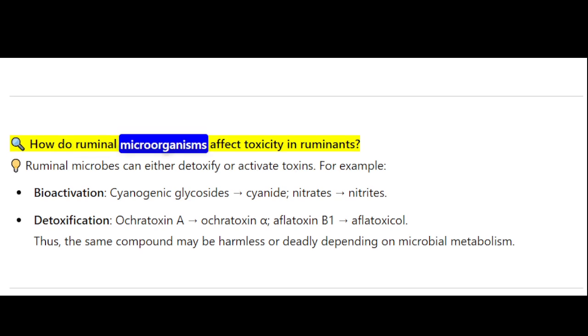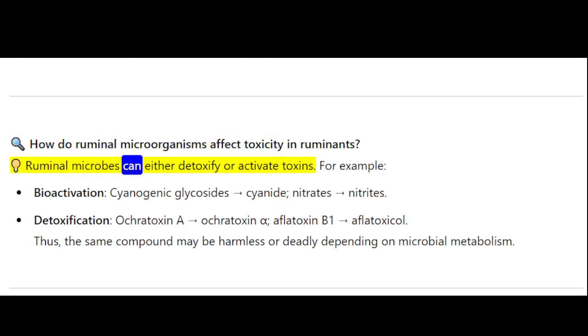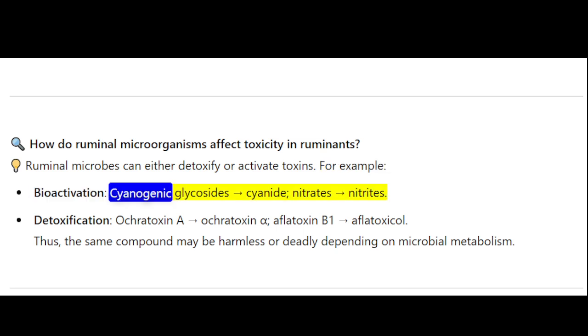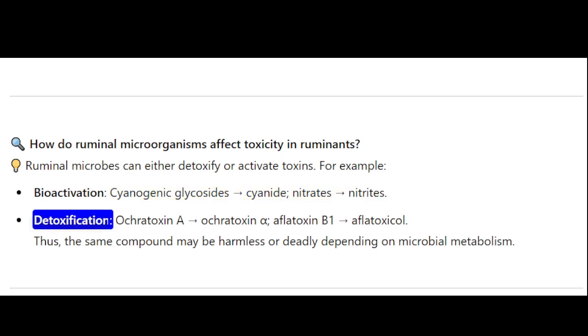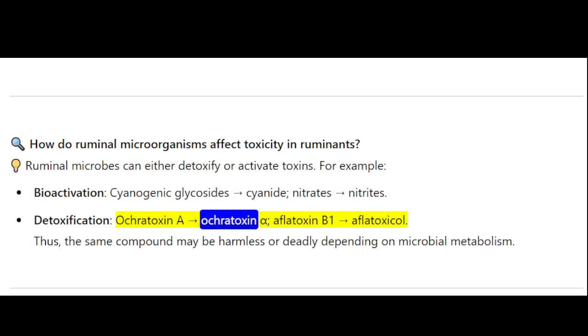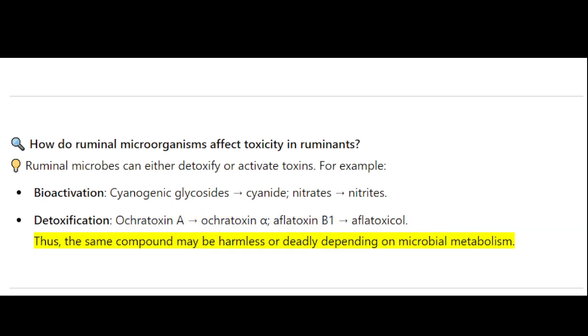How do ruminal microorganisms affect toxicity in ruminants? Ruminal microbes can either detoxify or activate toxins. For example, bioactivation: cyanogenic glycosides to cyanide, nitrates to nitrites. Detoxification: ochratoxin A to ochratoxin alpha, aflatoxin B1 to aflatoxicol. Thus, the same compound may be harmless or deadly depending on microbial metabolism.